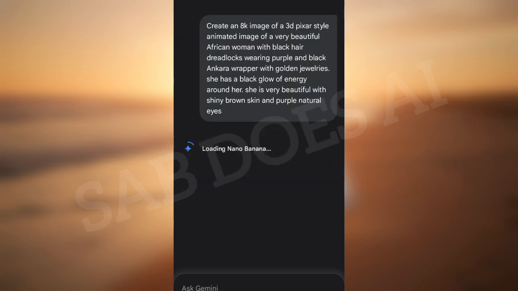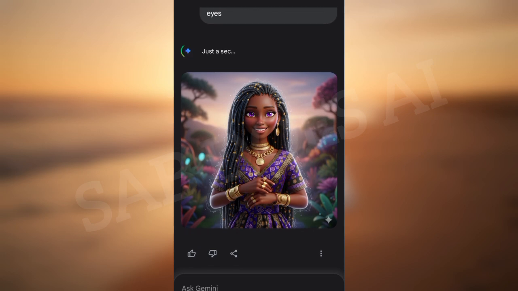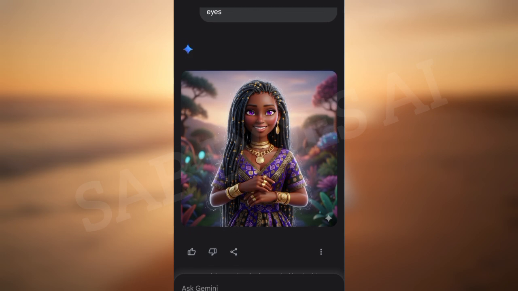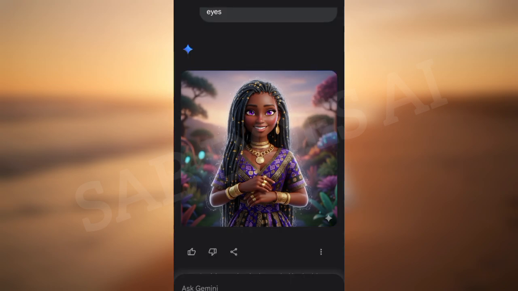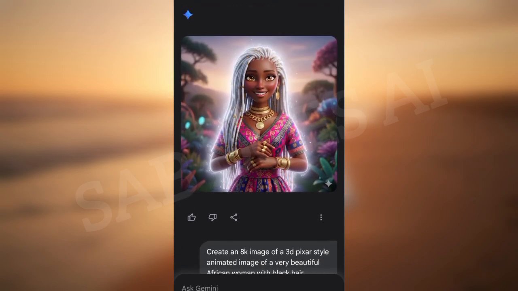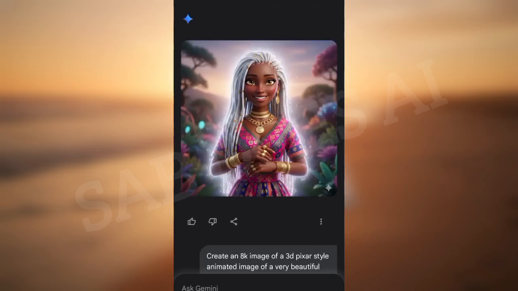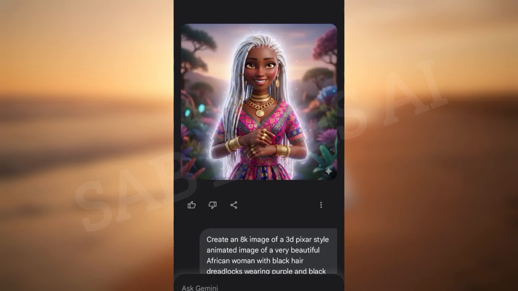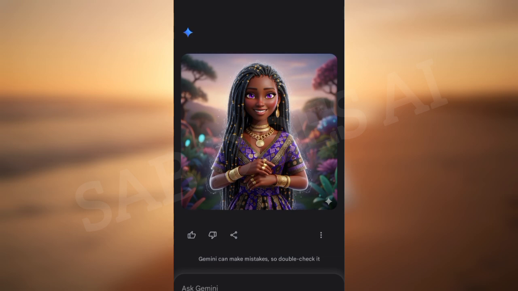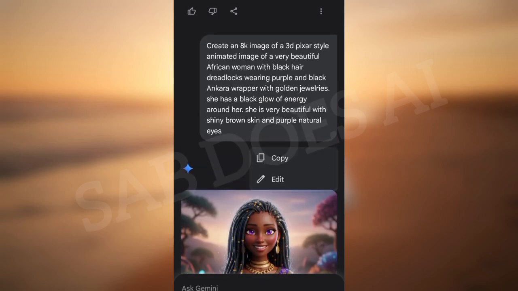All right, now you might be wondering why I didn't just create the two sisters. Since my story is about twin sisters, why didn't I just create the twins together? Well, I just chose to have them separately so that they would have their own auras. Okay, but as you can see, what I did was I generated one character first and then I copied the exact prompt from that same character and just changed the colors, so they look identical but they have different auras around them. One is glowing white and the other is glowing black. Okay, this is the conflict in my story. All right, their looks already.